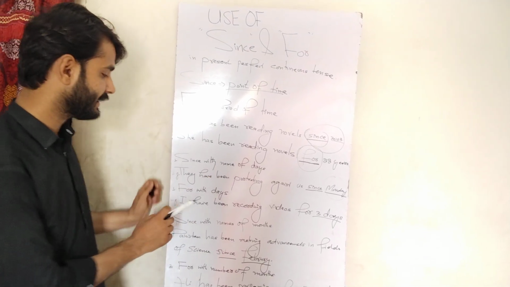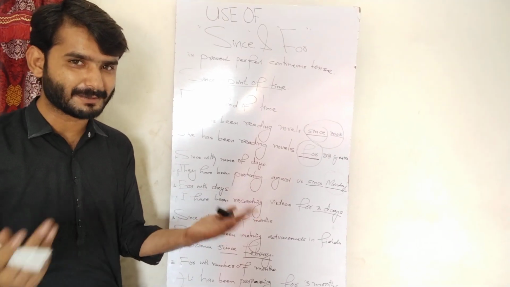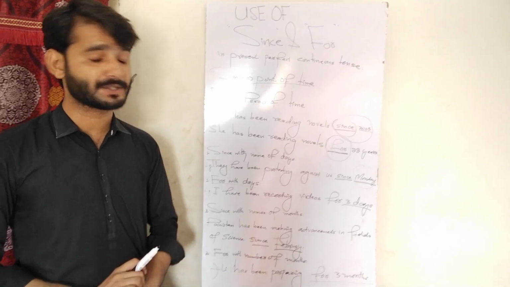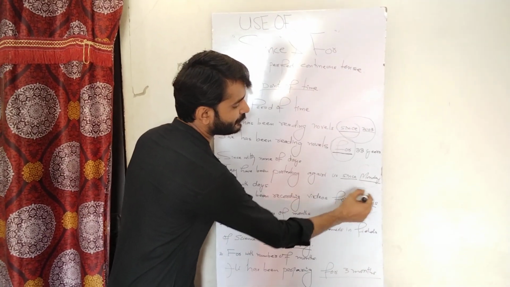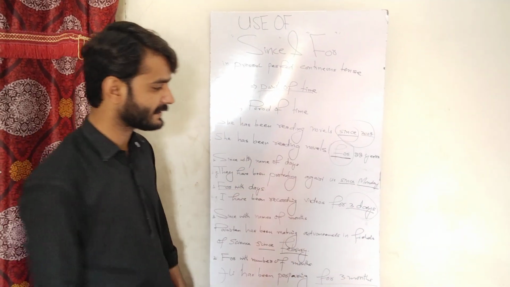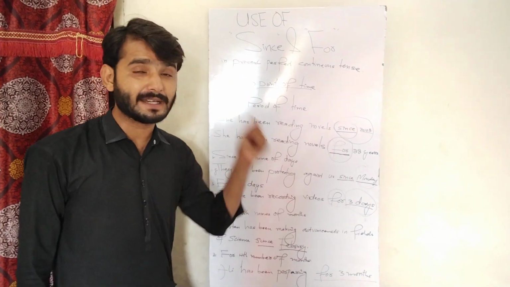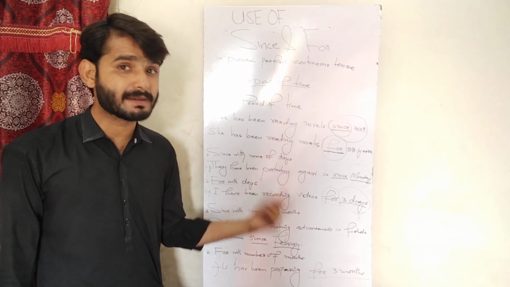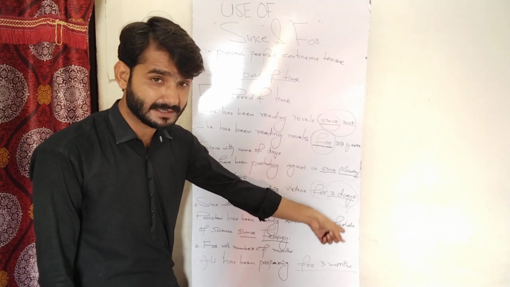And then we use for with the number of days, meaning we are telling how many days it has been since that action was started. I have been recording videos for 3 days. So how many days has it been since I started recording the videos? 3 days. So when we tell the number of days, we use for. When we take the name of a day, we use since. But when we tell the number of days, then we use for, like for 3 days.